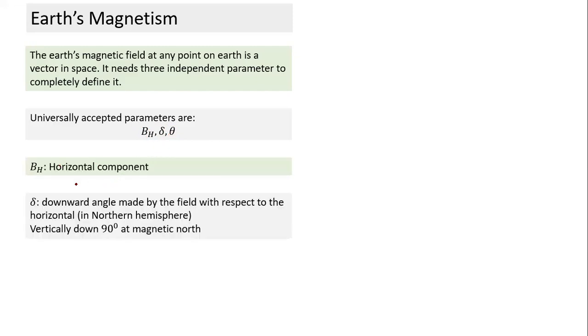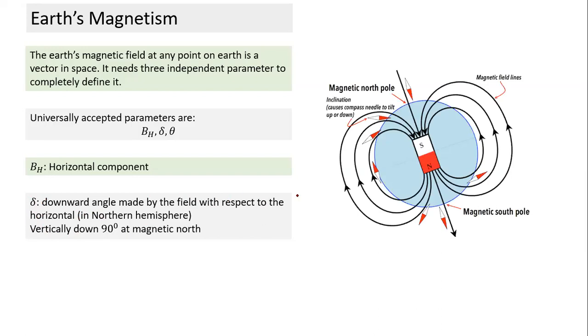B_H is the horizontal component. Let's define what delta is here: the downward angle made by the field with respect to horizontal. And why do we take downward as positive? In the northern hemisphere, everywhere the magnetic field points downwards. It is not horizontal; it is pointing in the downward direction. Since most countries lie in the northern hemisphere, we take delta by convention this way, and we call it the angle of dip.